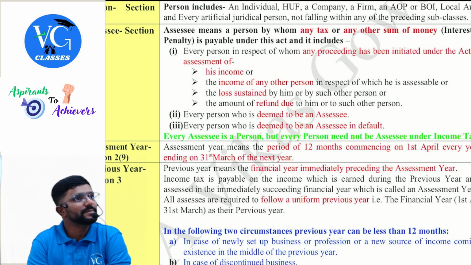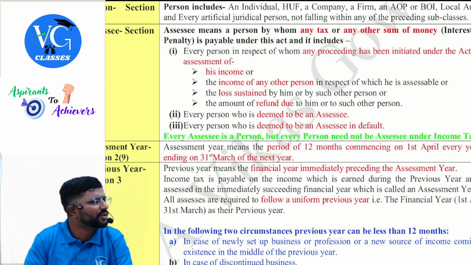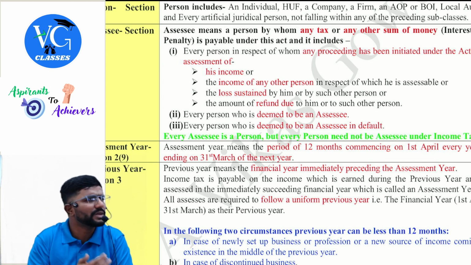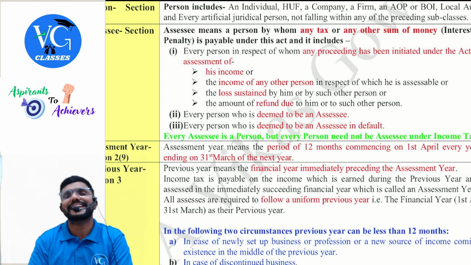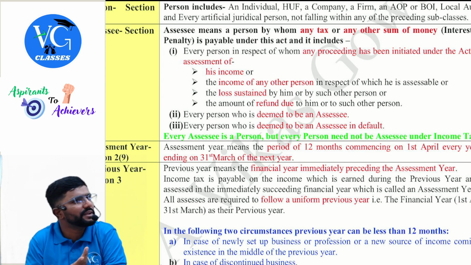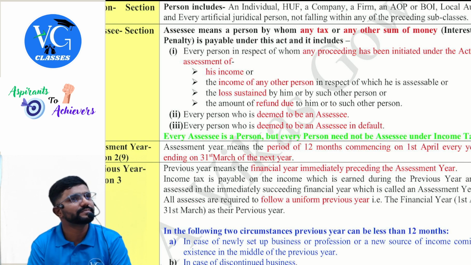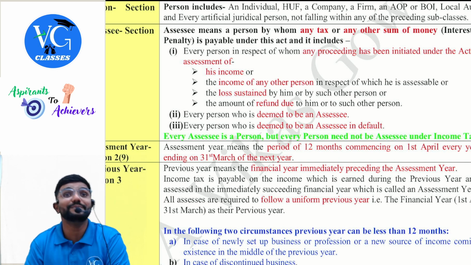Guys, if my income is less than the basic exemption limit, no tax, no returns. If it is more than the basic exemption limit, assume I am eligible for a rebate. My total income is less than 5 lakh, or less than 7 lakh under the default scheme. I am eligible for a rebate, I enjoy some tax benefit. Yes. But should I file the returns? My tax liability, meaning my tax payable, might be zero. Should I file my returns?